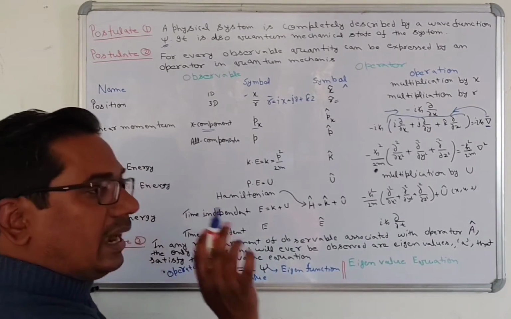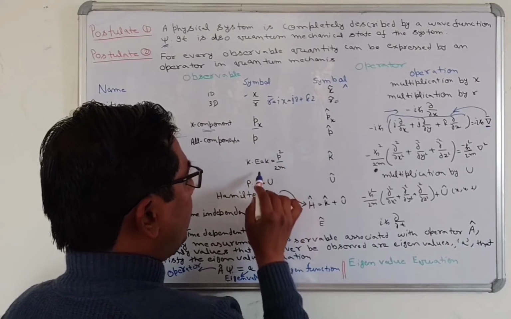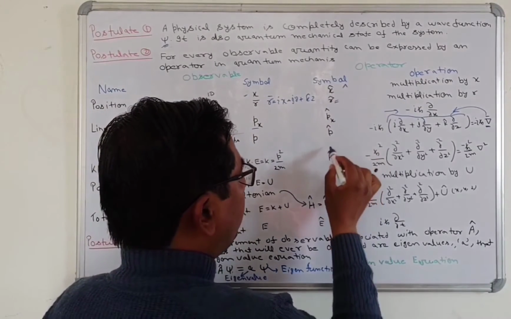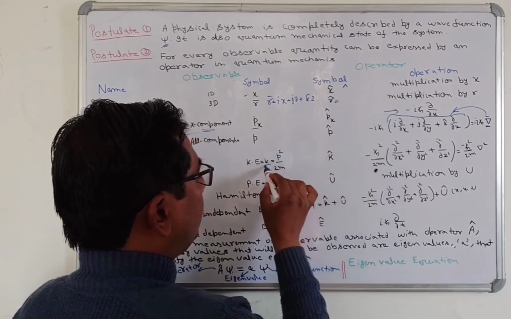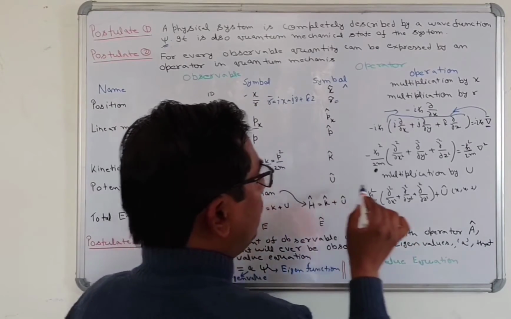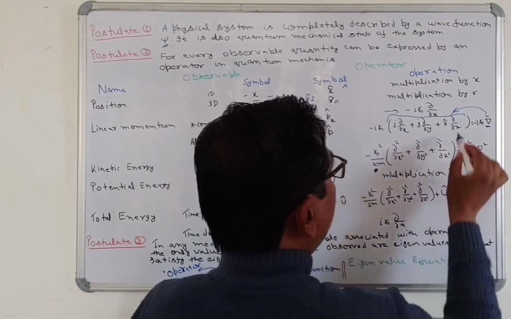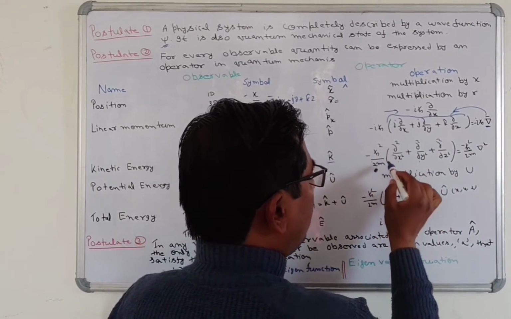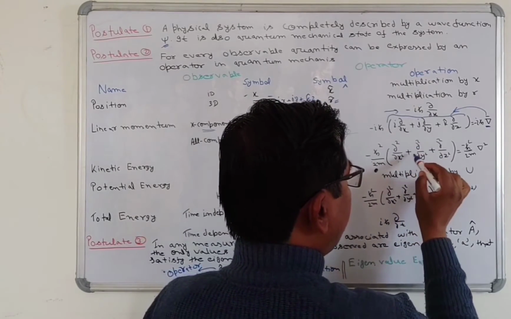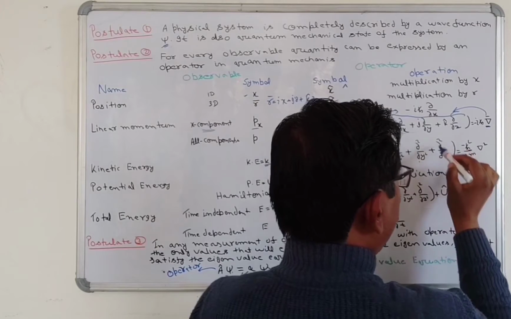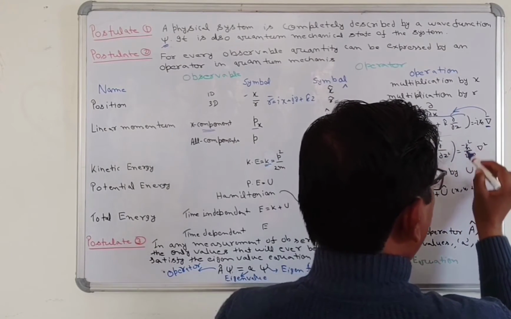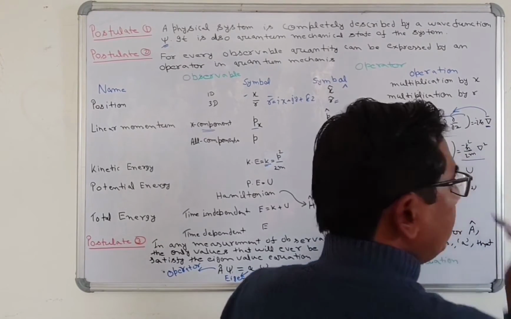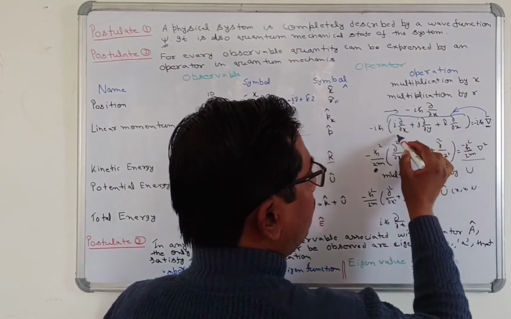Now, the kinetic energy as an observable. In classical mechanics, we write p squared by 2m, but in quantum mechanics we use K with a cap, where K is the kinetic energy. The operator is minus h-bar squared by 2m times the second derivative with x plus the second derivative with y plus the second derivative with z, which we can write as minus h-bar squared divided by 2m delta squared.